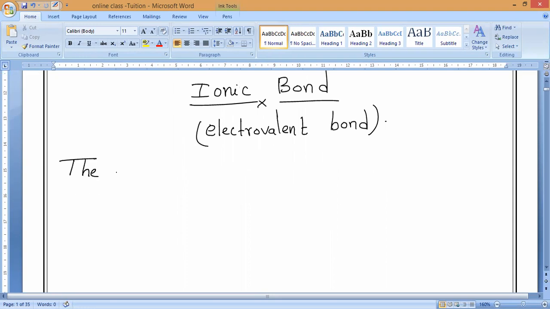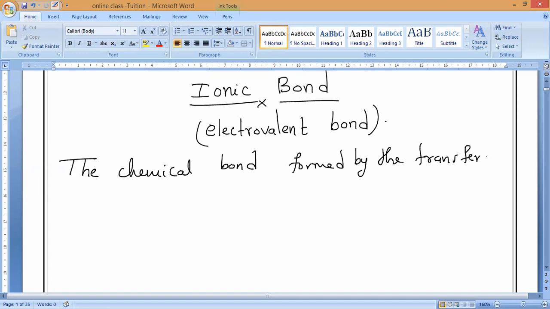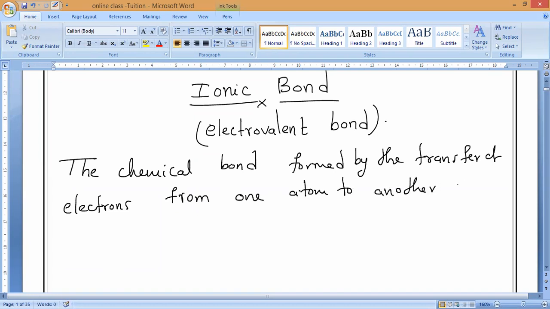The chemical bond formed by the transfer of electrons from one atom to another is known as an ionic bond.